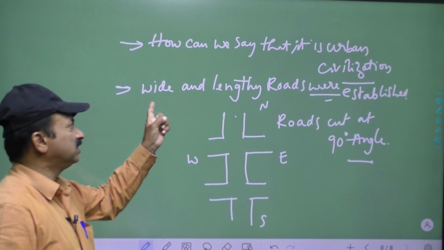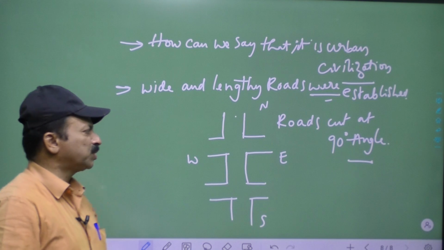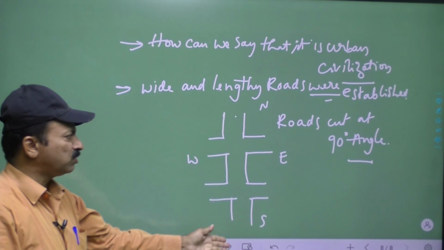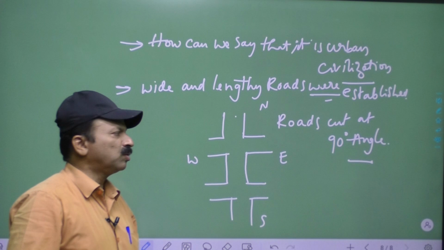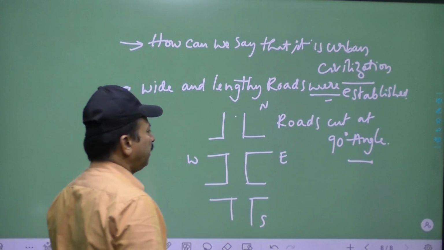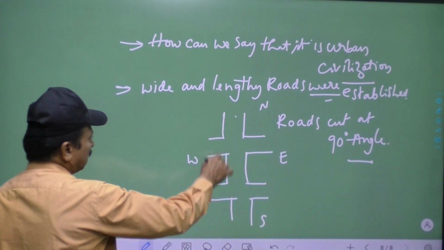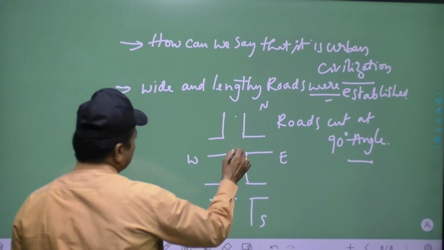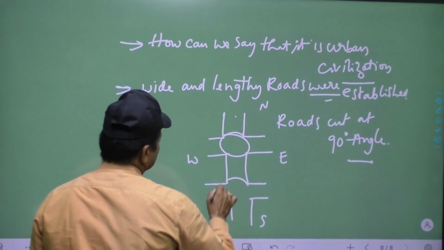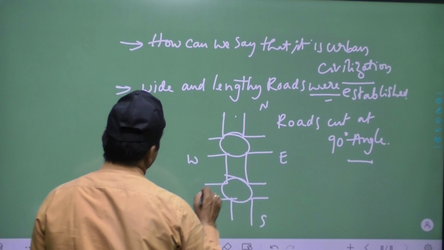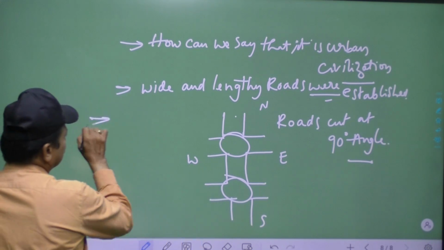So here you see that wide and lengthy roads were established by them. North and south big roads were established. East and west small roads were established. So lengthy roads are established like that. On the four-road circle, this is a four-road circle, that was called Oxford Circus.